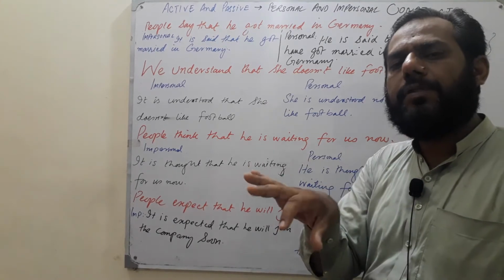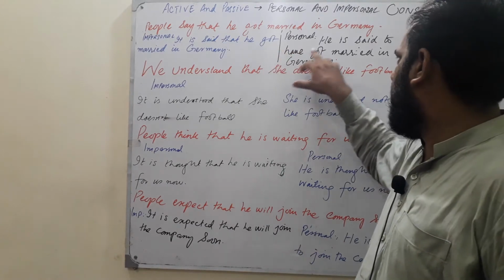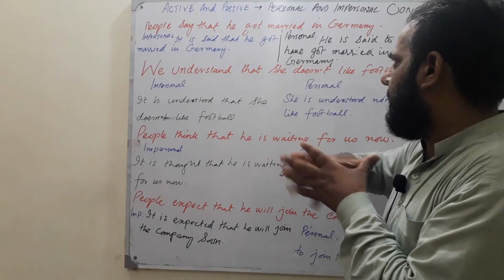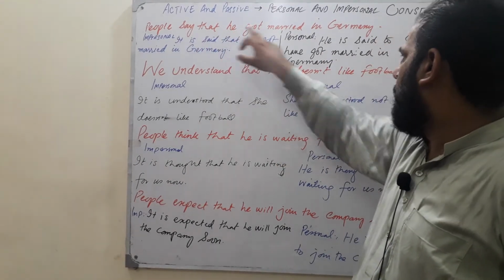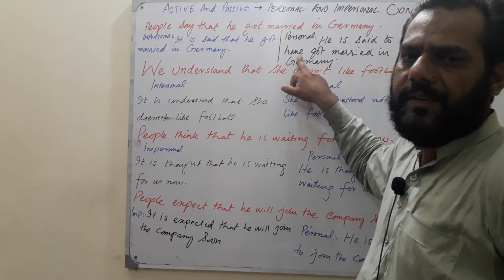So you will have to make a bit of a change. How would you do that? It will be very helpful for you so as to connect the two parts of the sentences together. So "he is said," that is finished. He is said to have got. To have is a perfect infinitive.